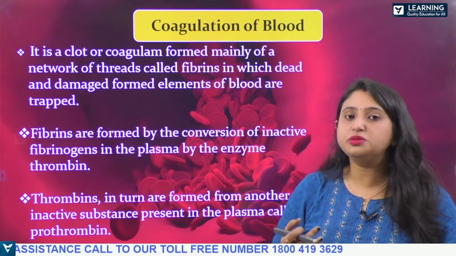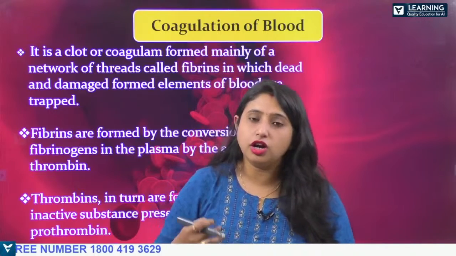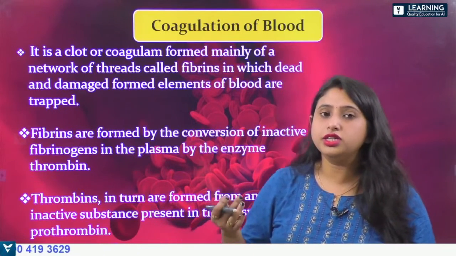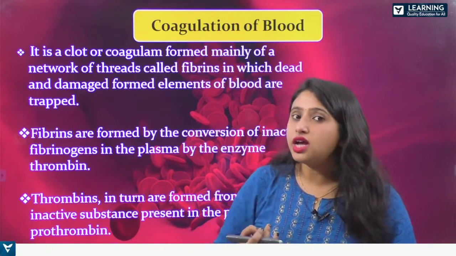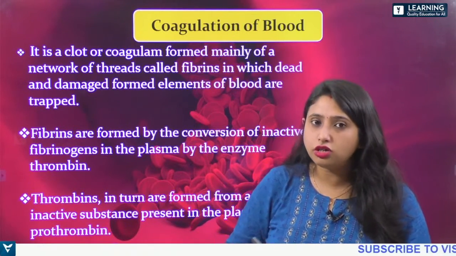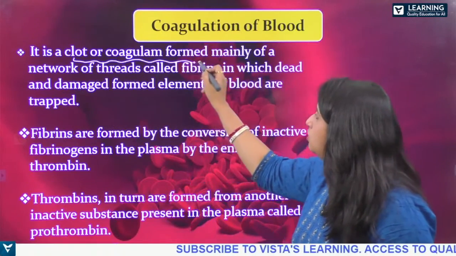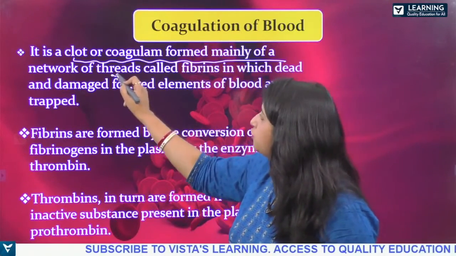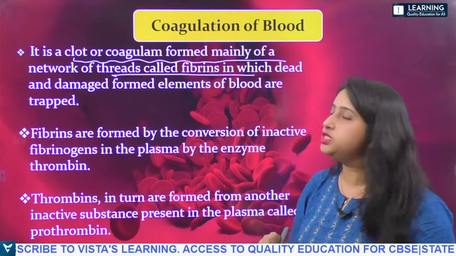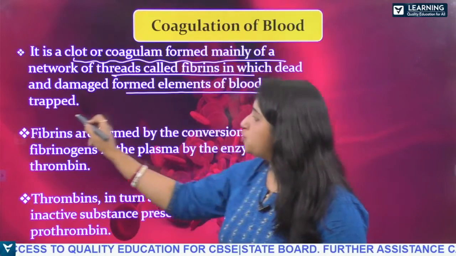So how is the blood coagulated? If you get a cut in your finger, after some period of time you will see that the blood flow stops. Inside our blood, there are some protein fibers which help in the coagulation of the blood. So what is this coagulation? It is a clot or coagulum formed mainly of a network of threads called fibrins, in which dead and damaged formed elements of the blood are trapped.